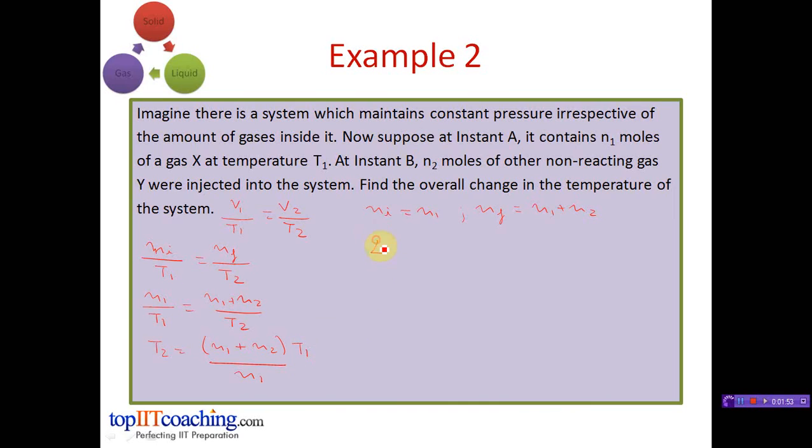So the change in temperature, that is delta T, will be equal to T2 minus T1. On substituting the value of T2 from this equation, we can write N1 plus N2 divided by N1 into T1 minus T1. On solving this equation, we get delta T is equal to N2 T1 divided by N1. This is the overall change in the temperature of the system.